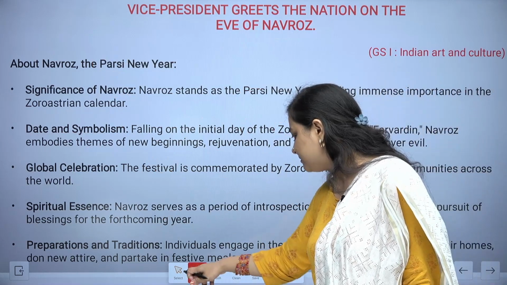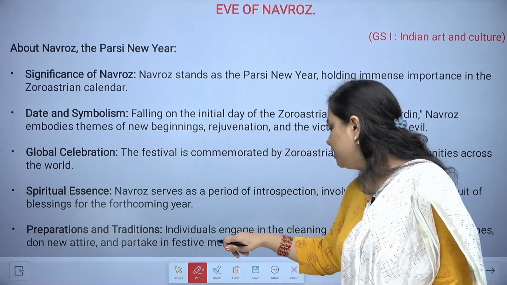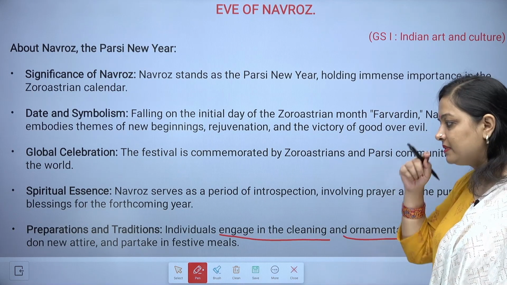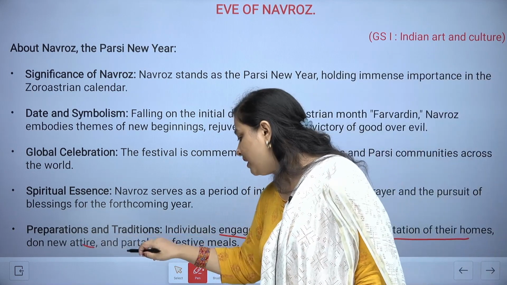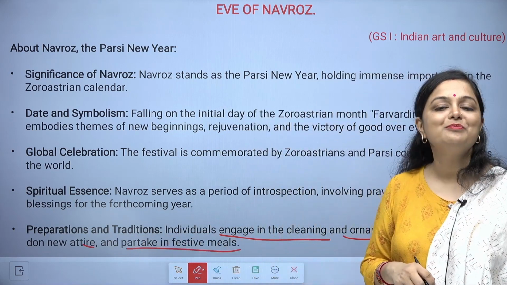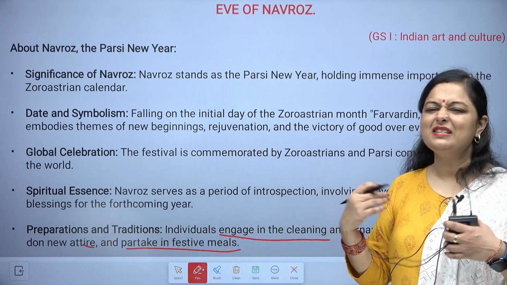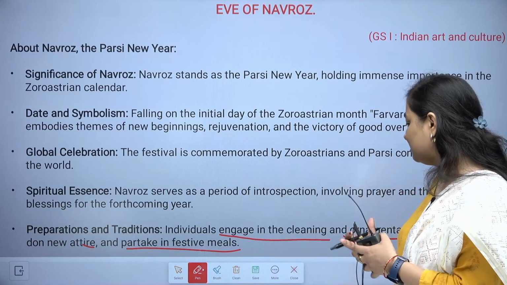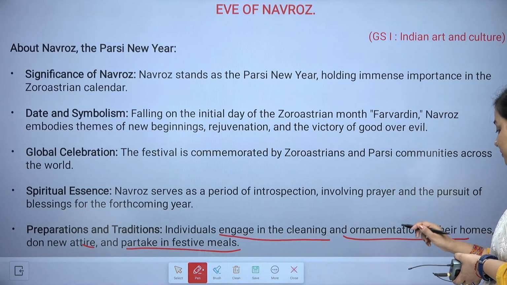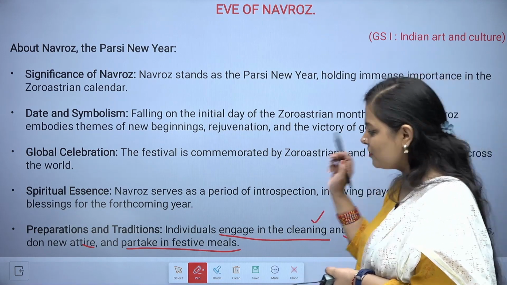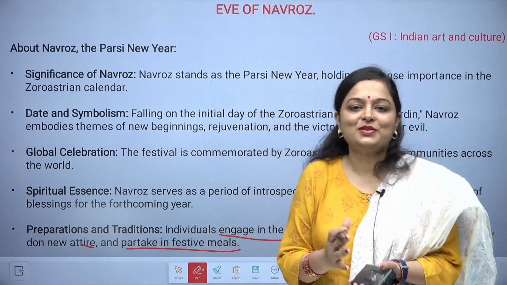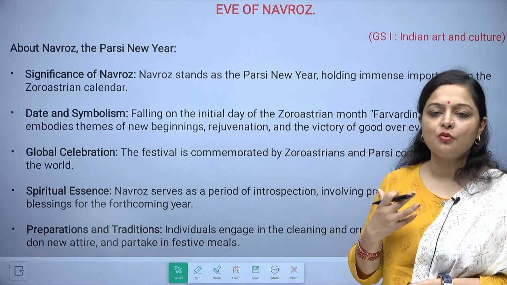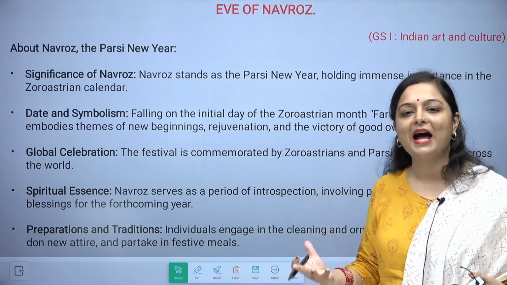Preparations and traditions. Individuals engage in the cleaning and ornamentation of their homes, don new attire, and partake in the festival meals also. So everyone is involved in this. New kind of dishes are being made and cooked, and apart from that, ornamentation and cleaning of everything is being done, and people are wearing new dress also. So all these are just the way in order to express your happiness.